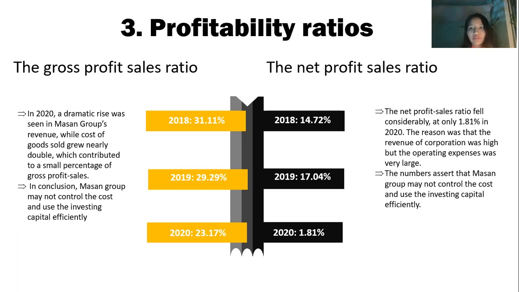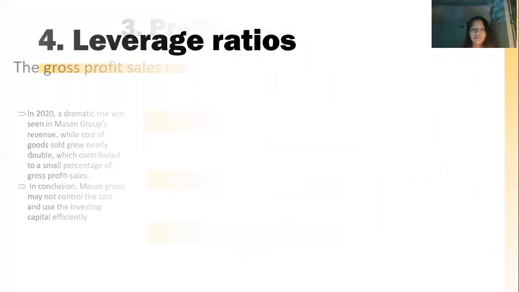And the net profit sales ratio fell considerably to 1.81% in 2020. The reason was that the revenue of the corporation was high, but the operating expenses were very large. So we can conclude that MASAN Group may not control the cost and use the invested capital efficiently.